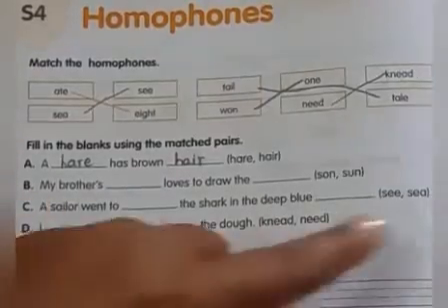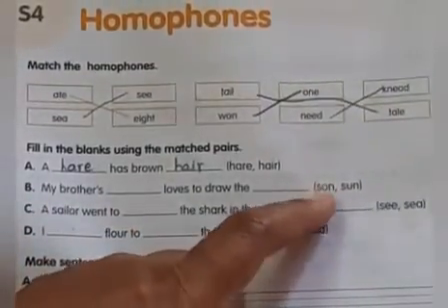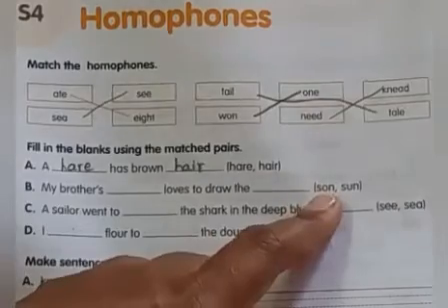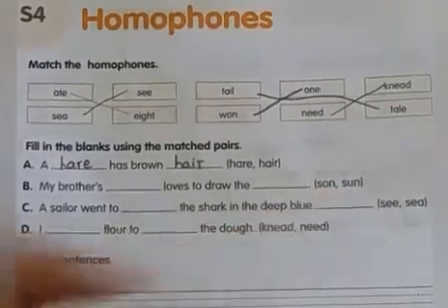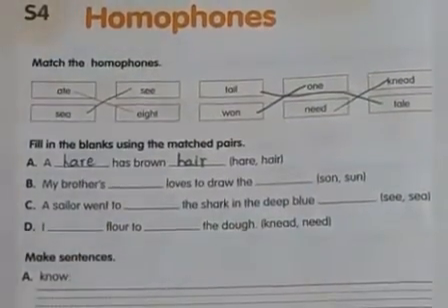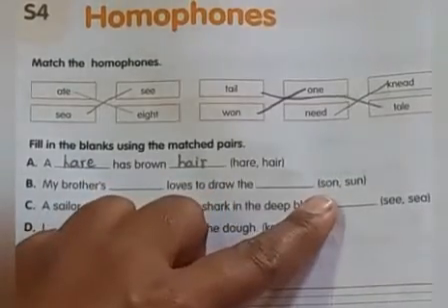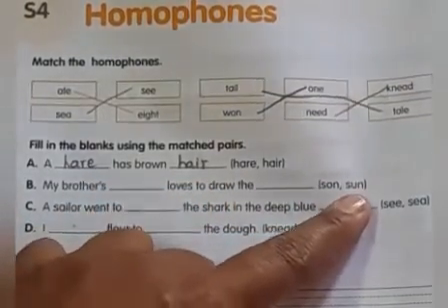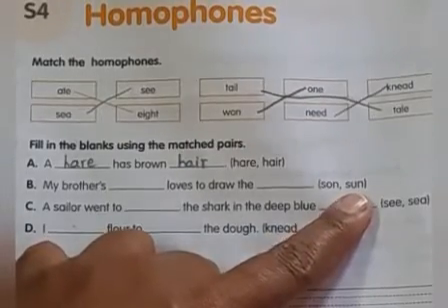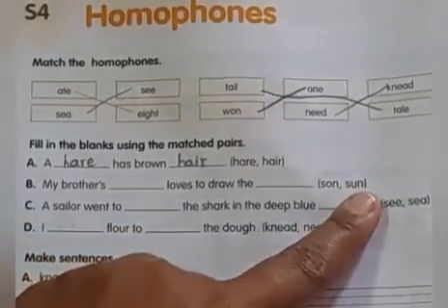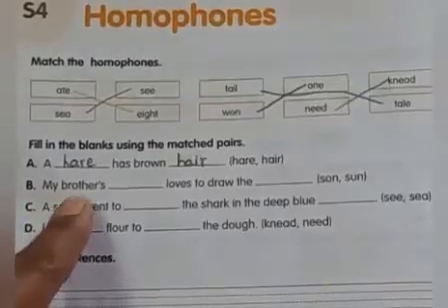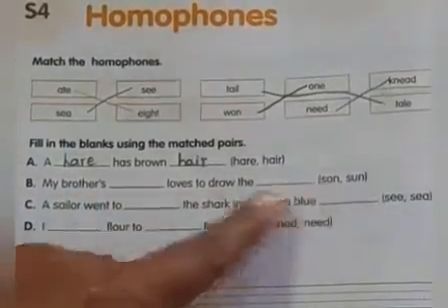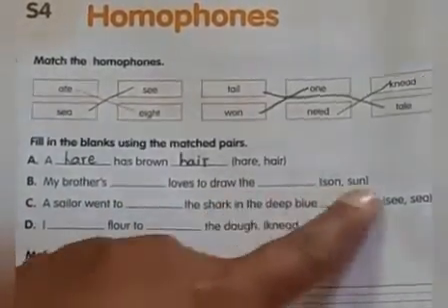Now, B bit. Here we have homophones. Son and sun. S-O-N means son, beta, children. In Hindi you will understand better. That's why I'm telling you. Sun means every morning the sun we will see in the sky. That sun. S-U-N, sun meaning is that. My brother's son loves to draw the sun.